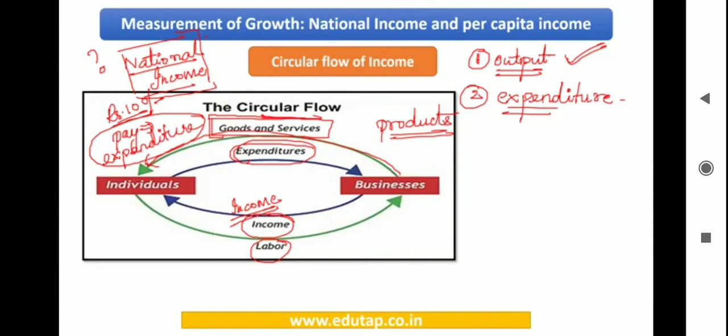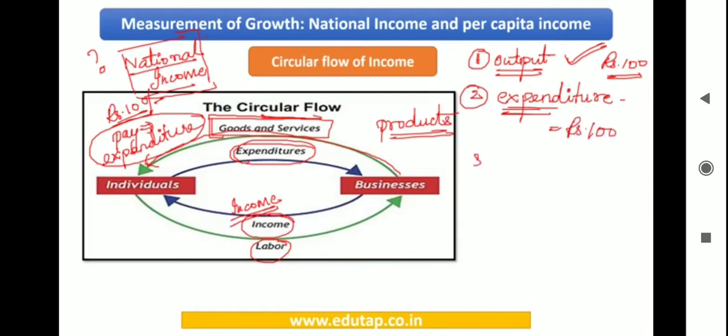So how much are these people going to shell out for those goods? Rupees 100. So here also the national income is going to be rupees 100. When these people buy those goods, I refer to it as expenditure. So I'm using only the method of expenditure to calculate the national income, and again my answer is going to be rupees 100.